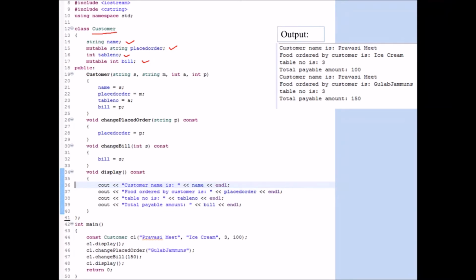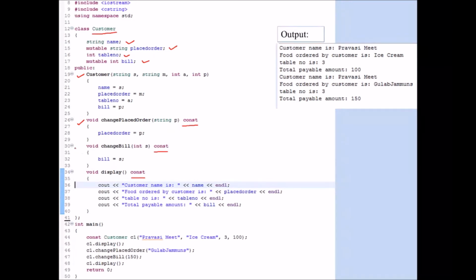Again, in the public section, I have a constructor which is assigning different values to these variables. Then I have three constant functions over here. You can see the constant keyword here, this is the second and this is the third. Now the first constant function is change placed order. If the customer wants to change the order within the first 10 minutes, it is allowed and it can be achieved by this function called change placed order.